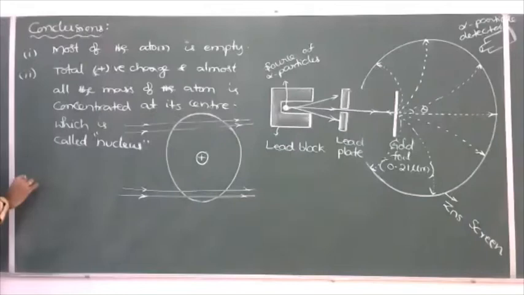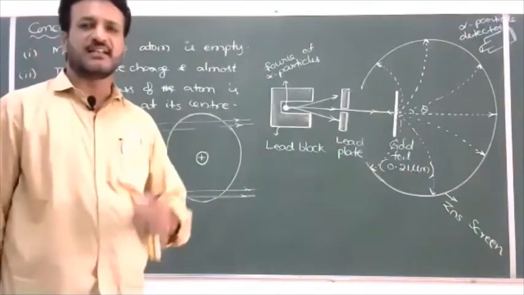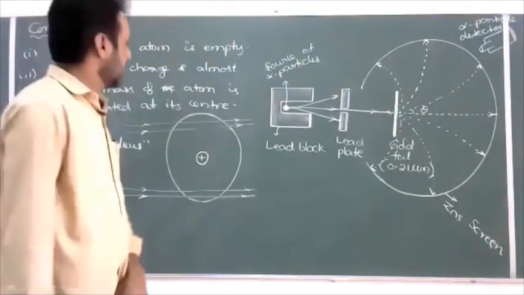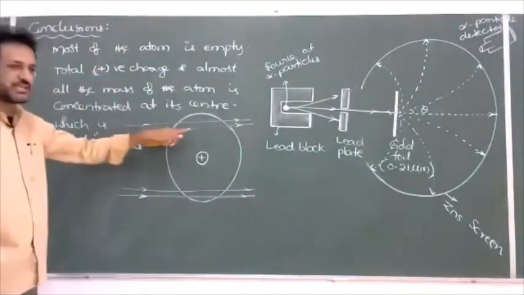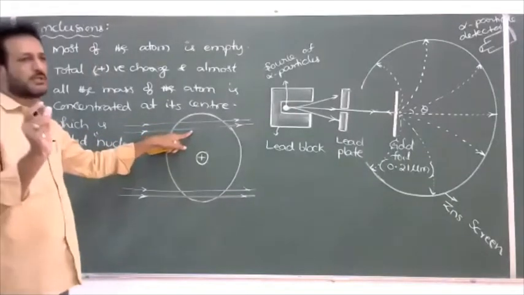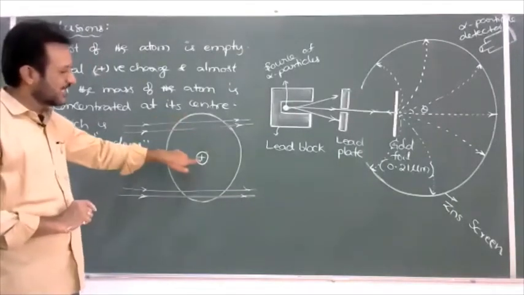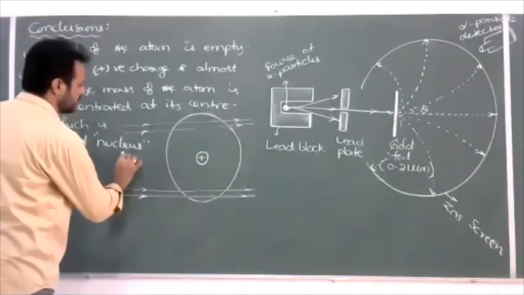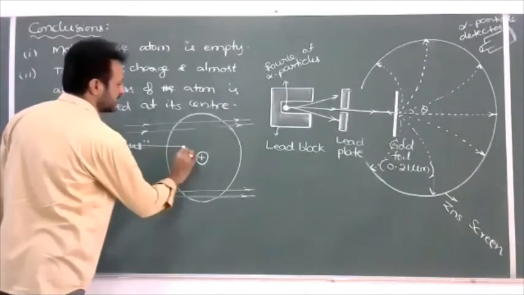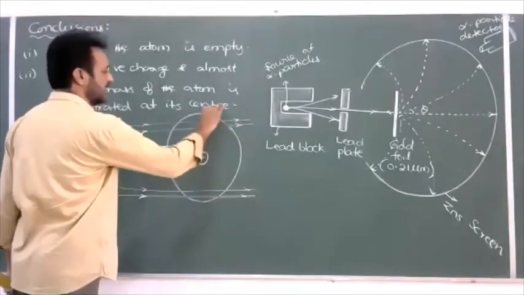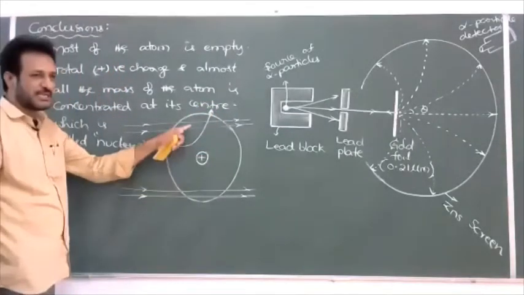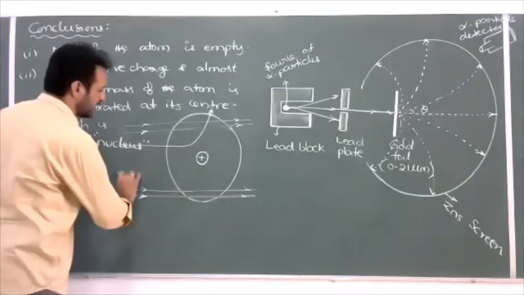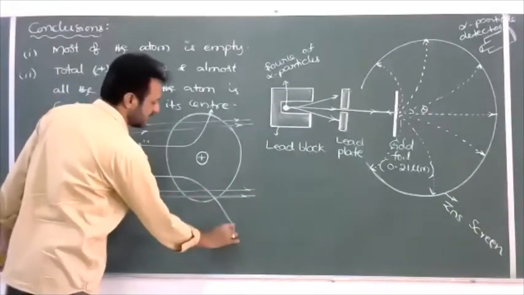Next, one more observation they made. Why do some of the alpha particles have a large scattering angle? When an alpha particle moves along the straight path, it has a positive charge, and the central part also has a positive charge. Whenever an alpha particle moves very close to the nucleus like this, because of the repulsive force between the alpha particle and the nucleus, both are repelled. Hence the path of the alpha particle is changed or deviated like this.